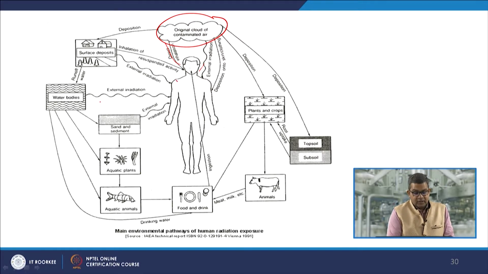Now you can see that there may be certain water bodies, and external radiation may take place through the skin, which may be attributed to the sand, aquatic plants, aquatic animals, etc.